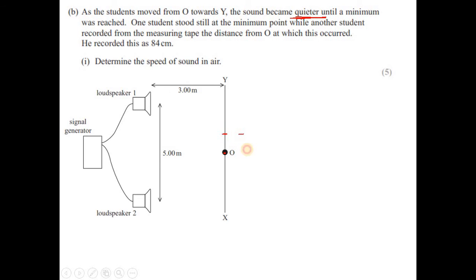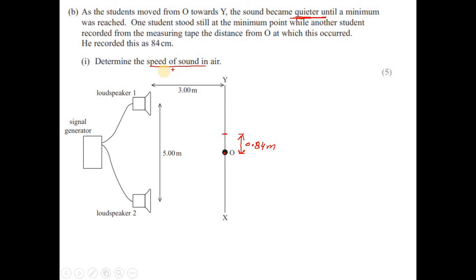And this is measured as 84 centimeter, but I'm not writing 84 because the rest of the distances are given in meter. So I say this is 0.84 meter, and from this information and the diagram, we need to figure out the speed of the sound in air.